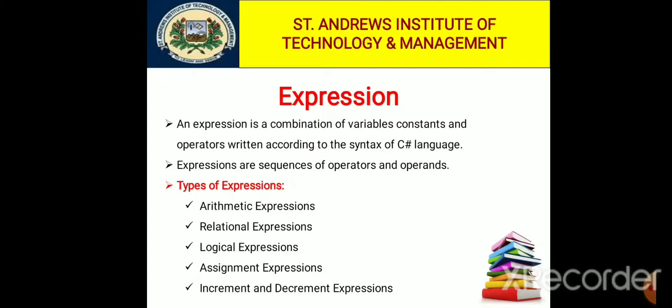So there are 5 types of expressions. The first one is arithmetic expression. So what is an arithmetic expression? It is one which is evaluated by performing a sequence of arithmetic operations to obtain a numeric value which replaces the expression. In the last lecture we already discussed operators, including arithmetic operators.